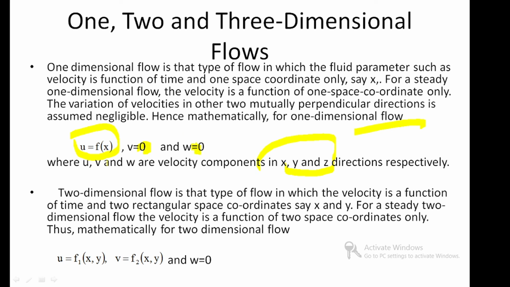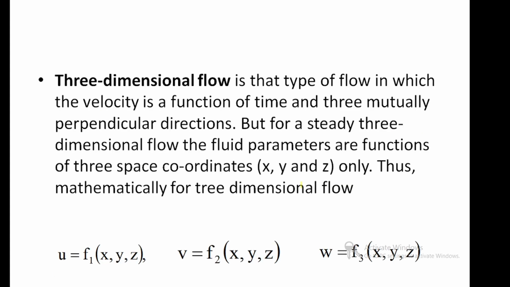Then we go for two-dimensional flow. The fluid particle moves in two directions, x and y. So u equals a function of x and y, v equals a function of x and y, and w equals 0, since there is no z movement. That is called a two-dimensional flow. After that, three-dimensional flow. Here there are three dimensions x, y, z.